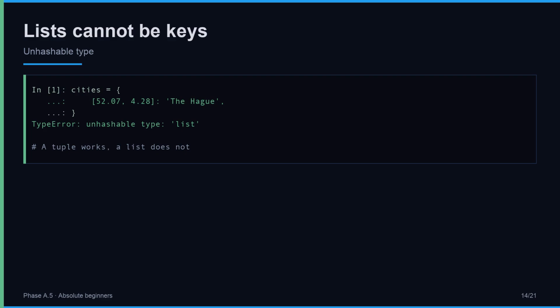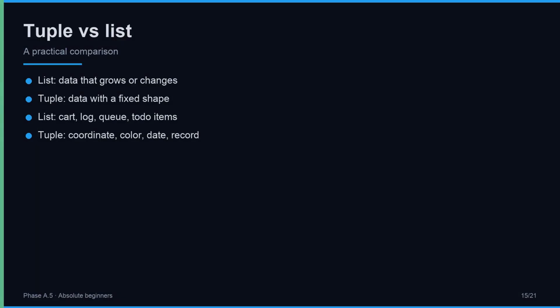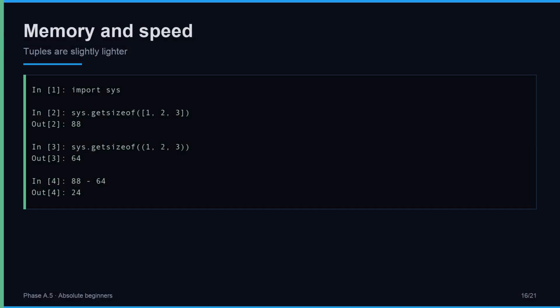Lists cannot be keys. Let us settle this with a comparison. Use a list when the data grows or changes: a shopping cart, a log of events, a queue of tasks. Use a tuple when the data is fixed in shape: a coordinate, a color, a date, a database row that should not change. Lists have methods like append and remove. Tuples have almost none, because they do not need them. Choose based on whether the data will change. Change or fixed.